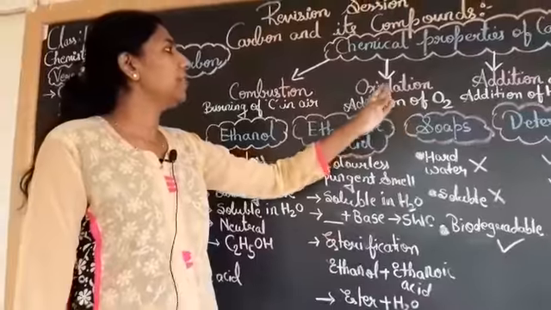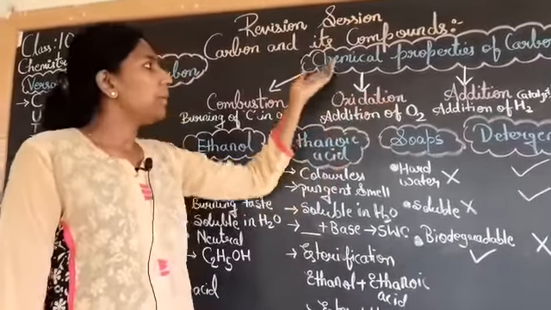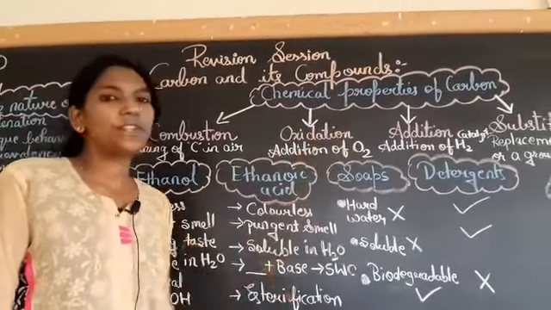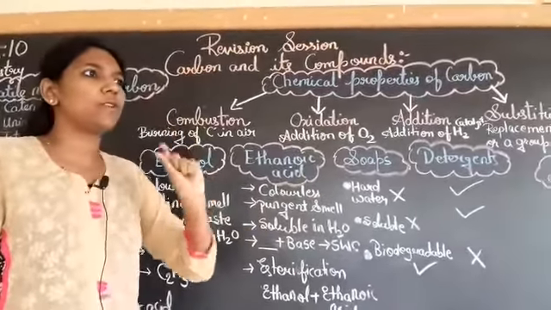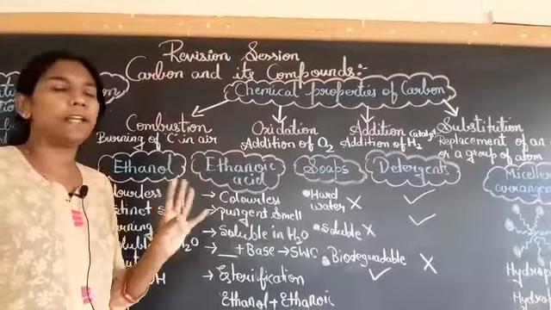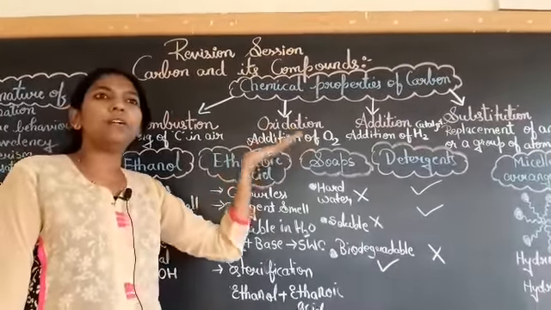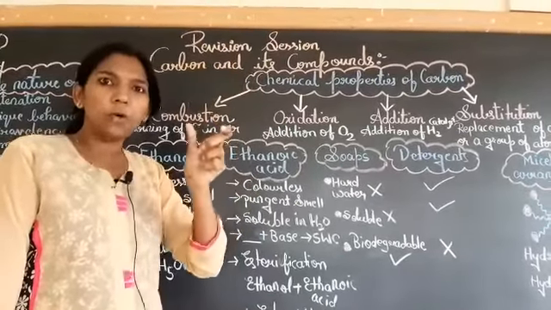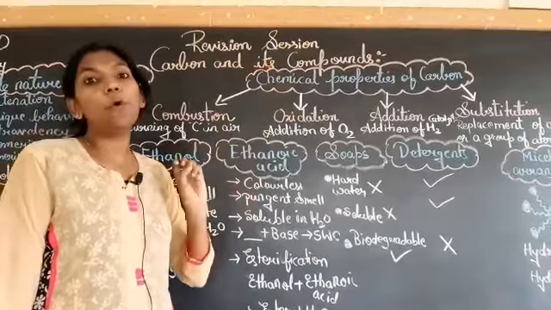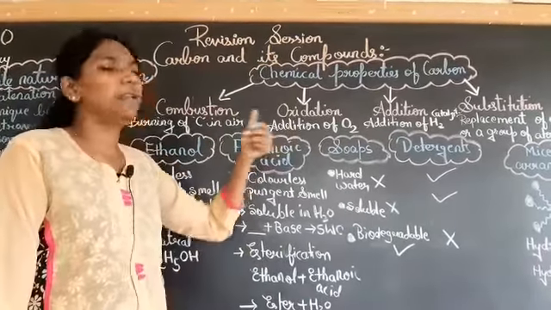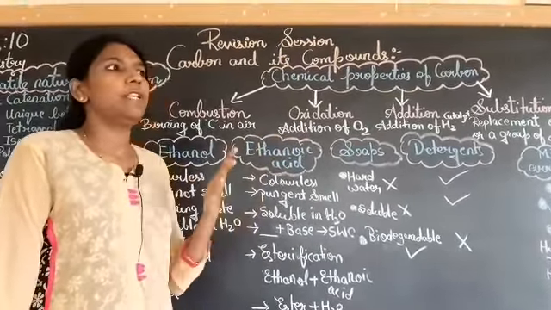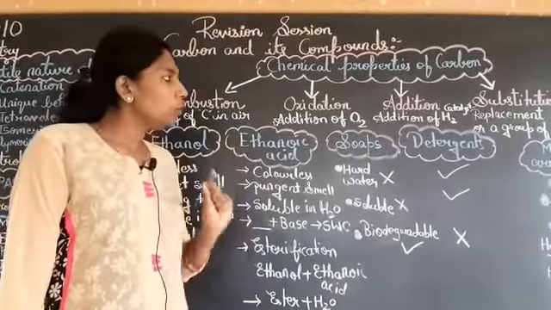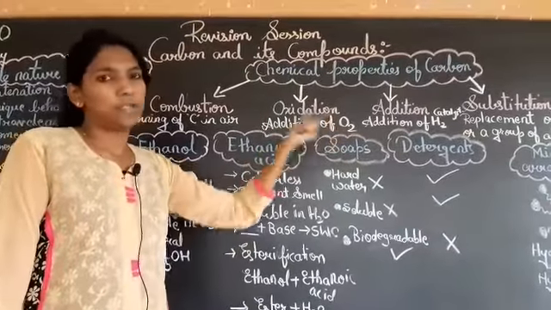In the next reaction, we have oxidation. The carbon compounds undergo oxidation where addition of oxygen will be there. You will find addition of oxygen. Directly oxygen won't be added. We are going to find any of the compounds or any of the media which has a more amount of oxygen in it. For example, it may be potassium dichromate, then we have potassium permanganate. It has more amount of oxygen in it. So you will find that there will be addition of oxygen.